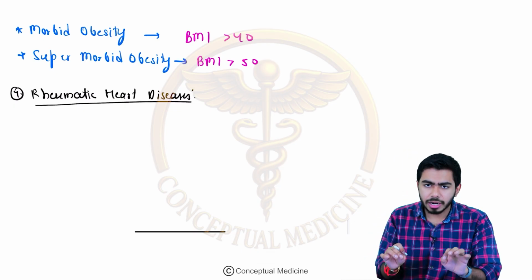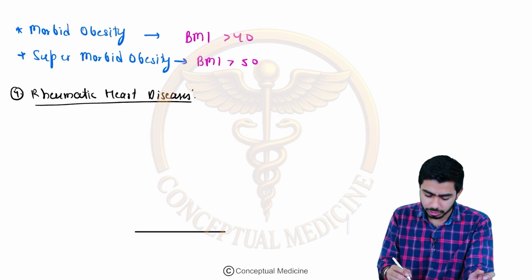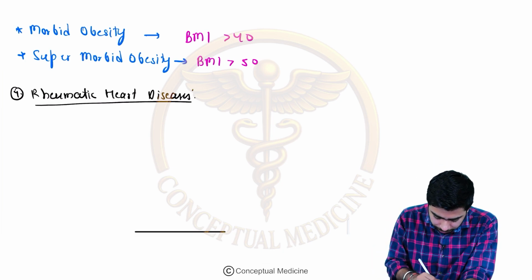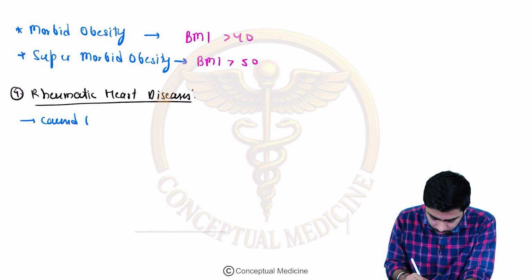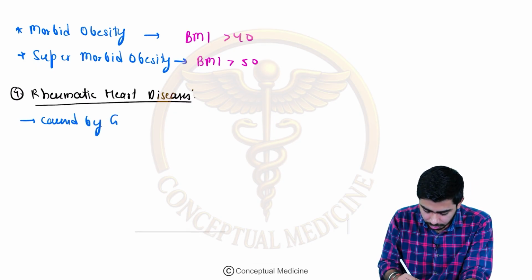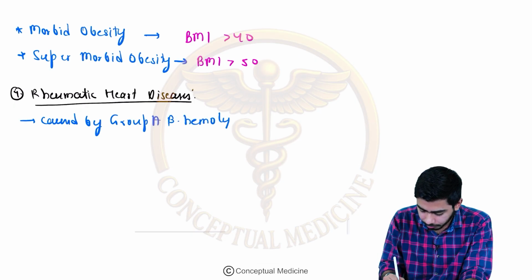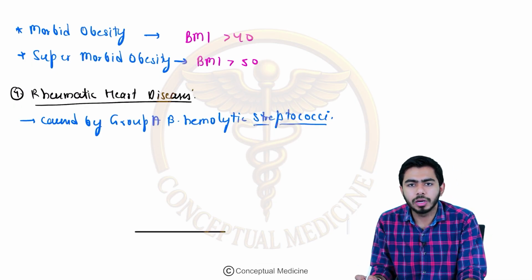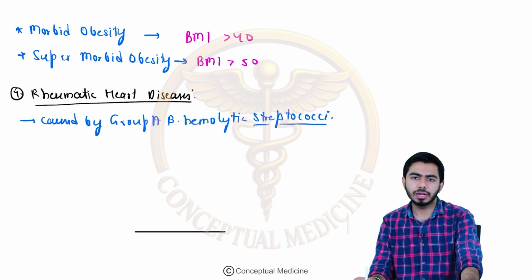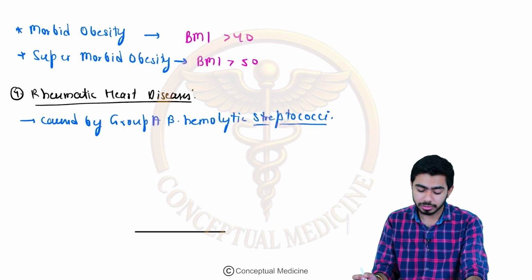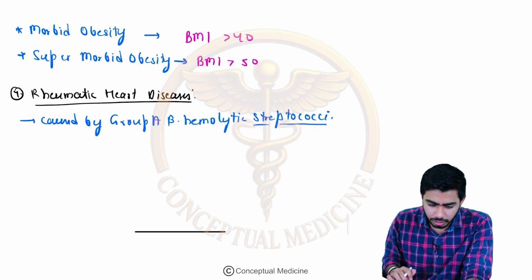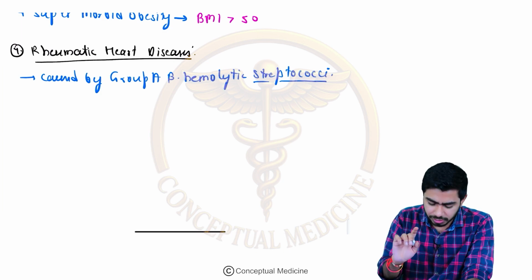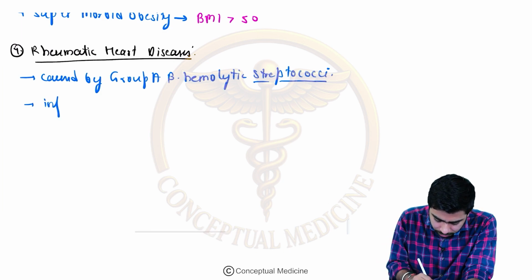Rheumatic heart disease is coming in the infectious category, right? So in rheumatic heart disease, we are talking about an infectious etiology, and it is actually caused by, yes, you should be telling me, the group A beta hemolytic streptococci, right? So that is the etiological agent over here. We know this very well from our microbiology, pathology, medicine and pediatrics classes, and now in PSM we are reading this. So guys, this is an infectious disease.